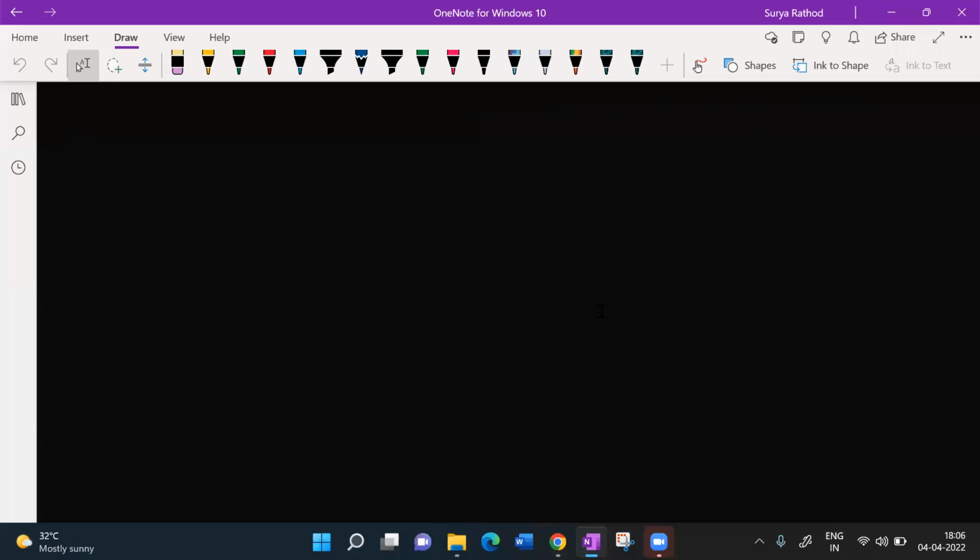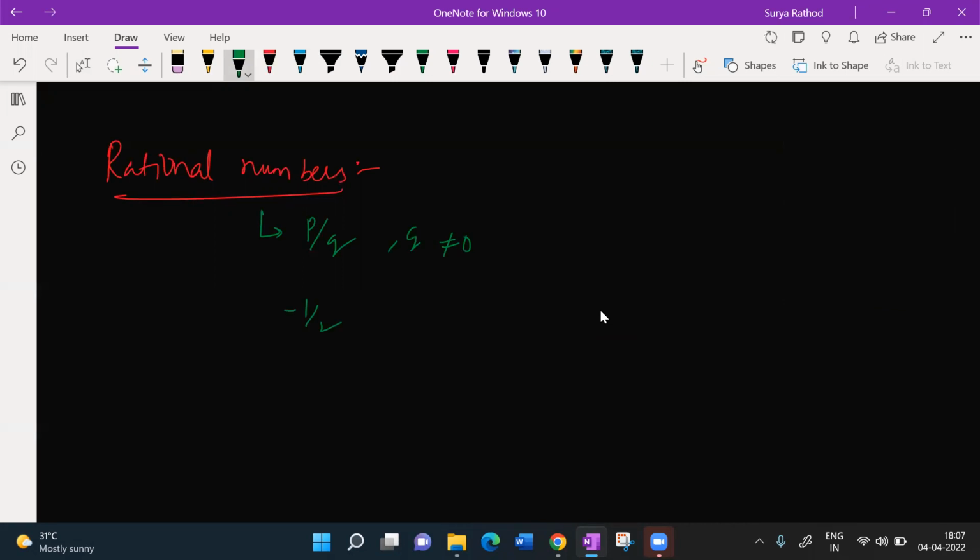Okay, we will go with the next concept. Hope it is clear with everyone, guys. So now rational numbers. Let's talk about rational numbers, and this is also one more concept we have here. A rational number is nothing but a number which can be written in the form of p by q, where q shouldn't be equal to 0. Correct? So let's say minus 1 by 2, 3 by 1, or minus 5, and so on.